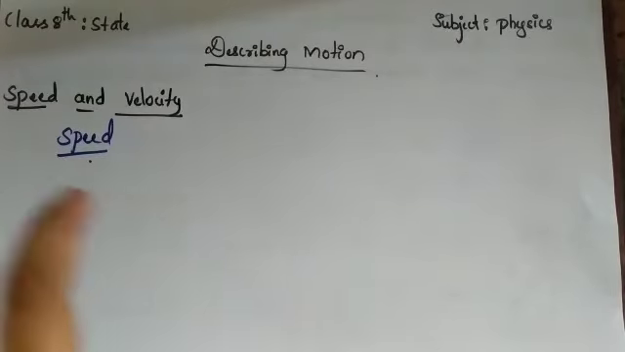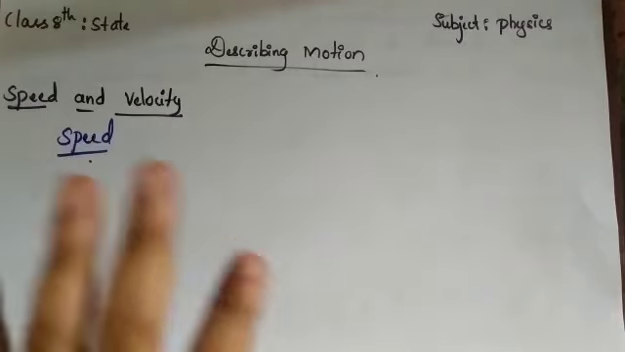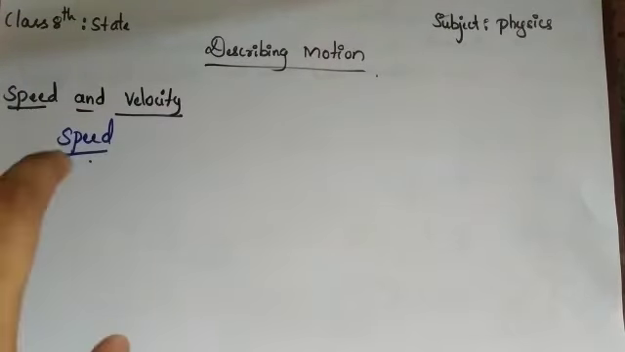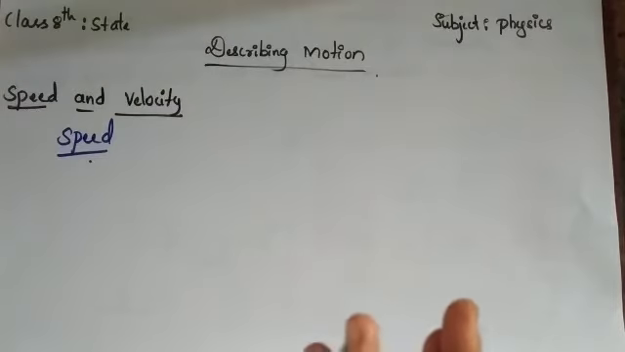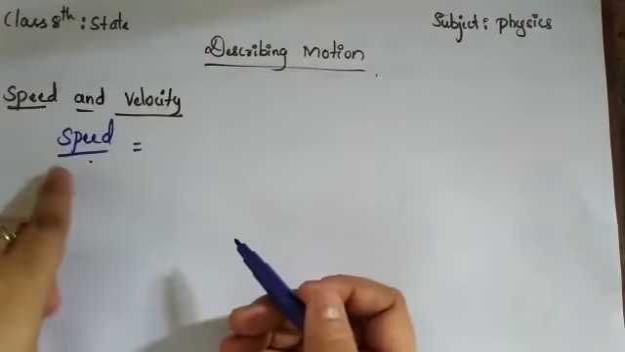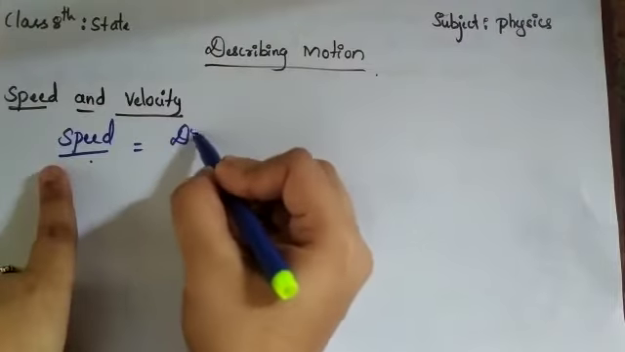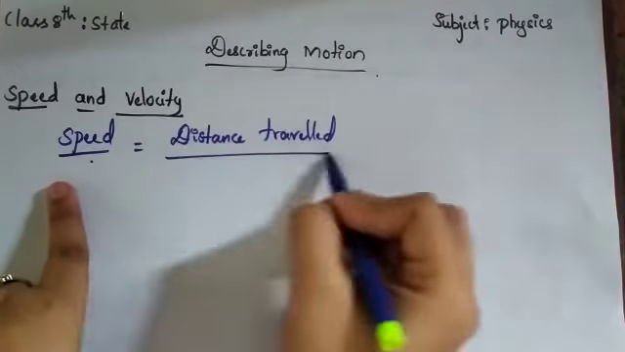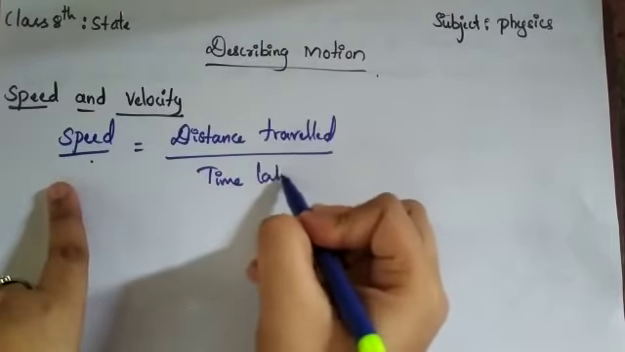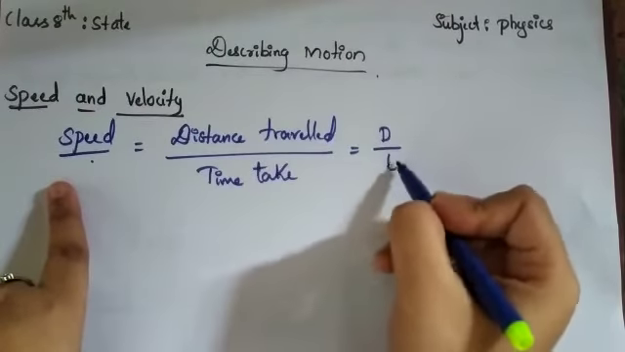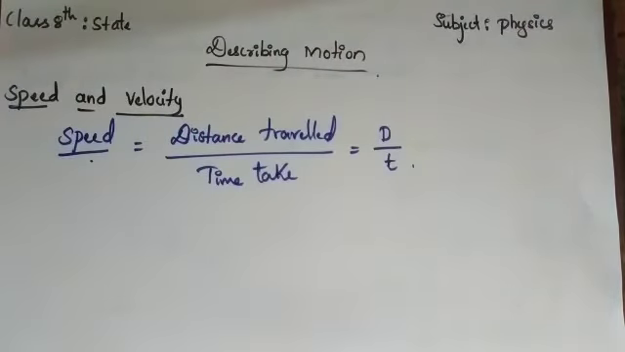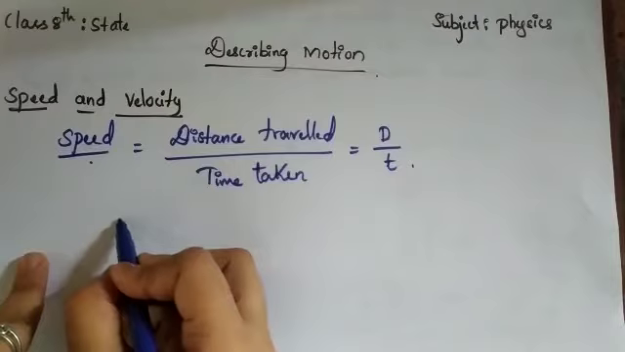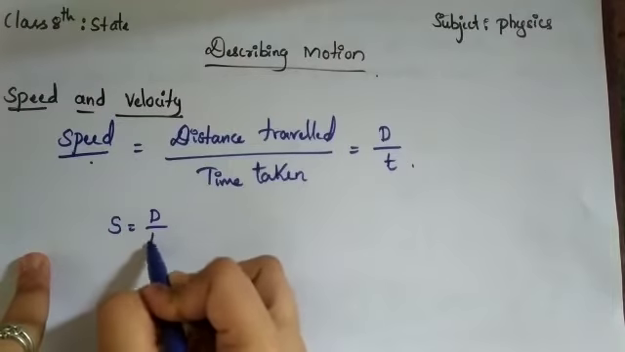I won't say how much path covered, because now we know path covered is nothing but the distance. So speed, I can say, is how much distance that object has traveled in a certain time. So here the concept of time will come. Speed I can define as distance traveled divided by time taken. Distance I can write as d, time taken as small letter t. So speed s is equal to d divided by t.